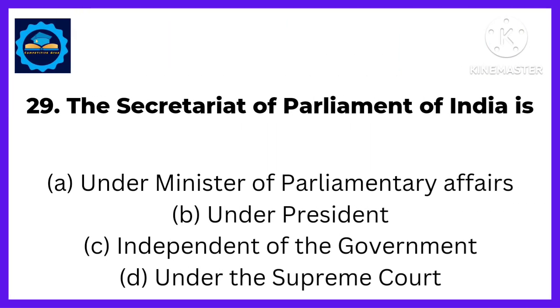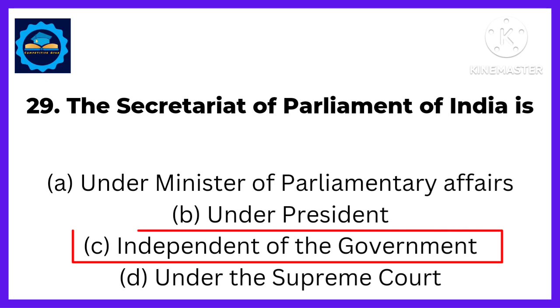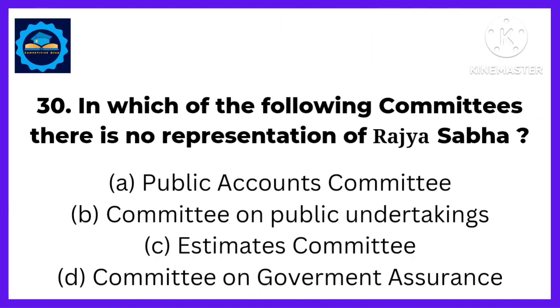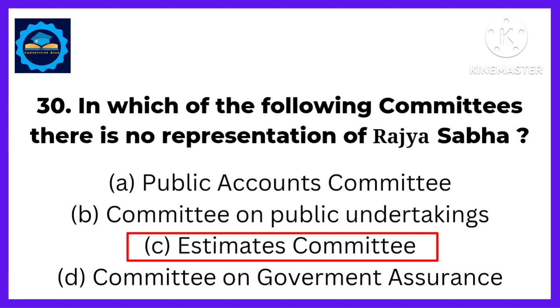Next, the Secretariat of Parliament of India is, answer, independent of government. Next, in which of the following committees there is no representation of Rajya Sabha? Answer, in Estimates Committee.